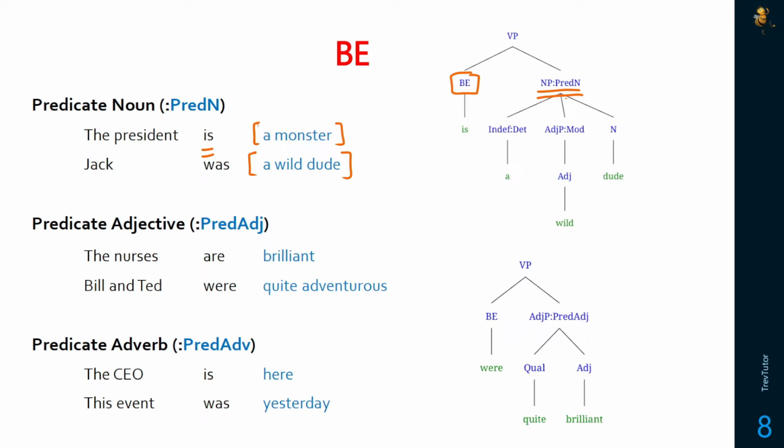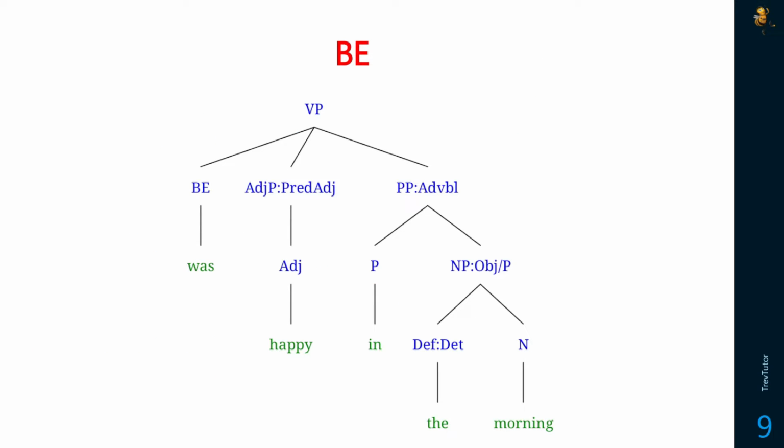What about the predicate adjectives? So again, we just have adjective phrases here. Brilliant, quite adventurous, and we have this equals with are and were. So the nurses equal brilliant. Bill and Ted equal quite adventurous. What about predicate adverbs? The CEO equals here. The event equals yesterday. We'd have be. We'd have our phrase coming to the right, and then the function, whether it's predicate adjective, noun, or adverb. So we can have adverbials with be too, and we can see how this works.